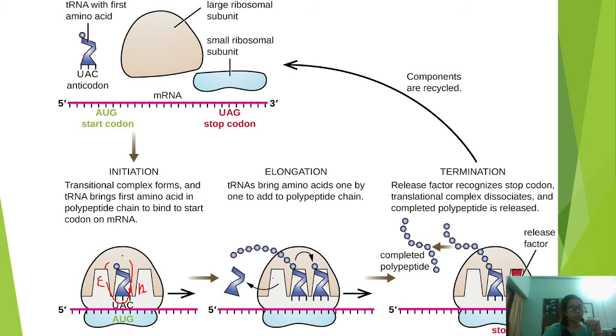There will be a shift in the codon, as a result of which the polypeptide which was present on the A site will move to the P site, and whatever was present in the P site will be moved to the E site, and the A site will be blank again. Again another amino acid will come and bind. This process continues till they reach the stop codon, that is UAG, and once it reaches the stop codon, release factor will come and release the tRNA from the polypeptide, and the polypeptide chain will be released. The overall process is the same, the only difference is in the factors.